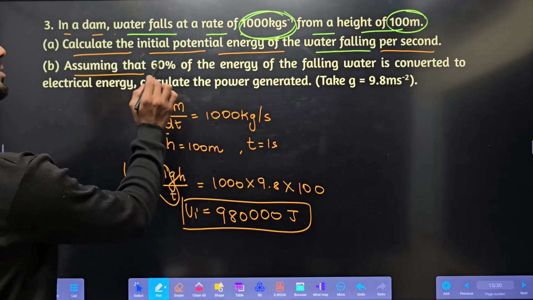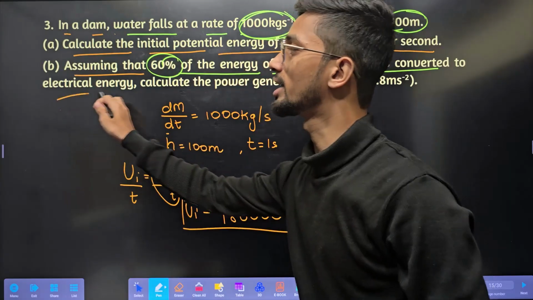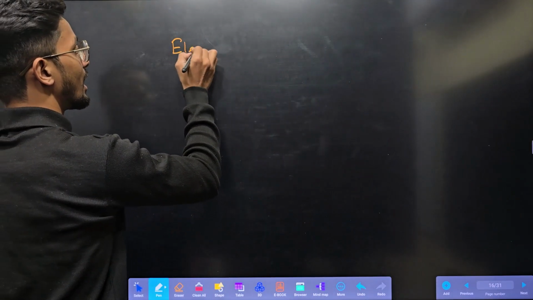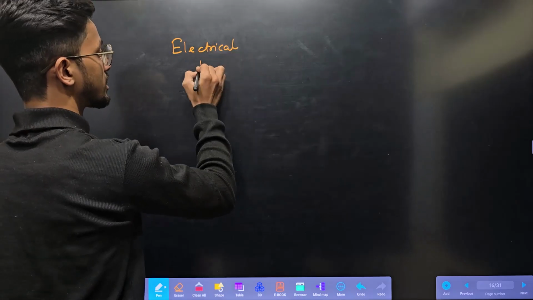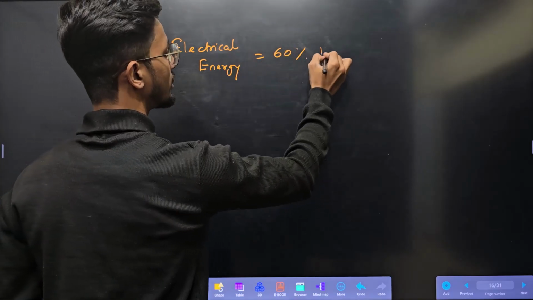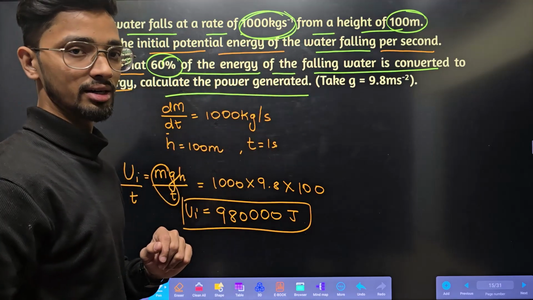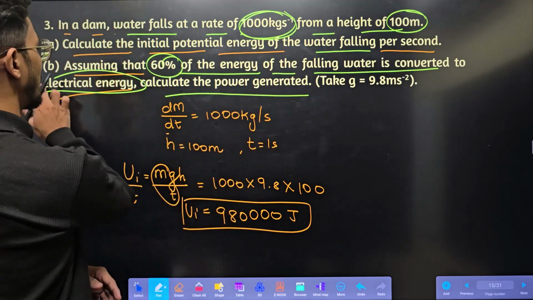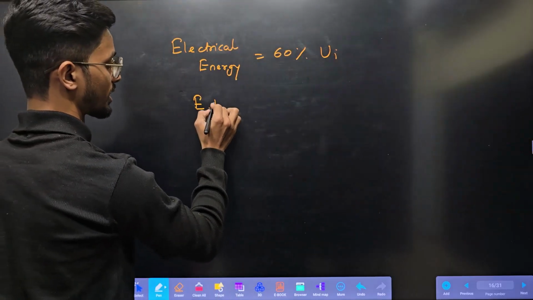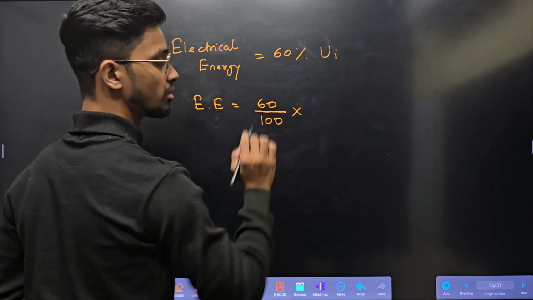Next, assuming that 60% of the energy of the falling water is converted to electrical energy. So what they are saying is, electrical energy is nothing but 60% of potential energy. Calculate the power generated. Power is due to electrical energy. First we'll calculate electrical energy. What will be electrical energy? That is nothing but 60 upon 100 into initial potential energy.